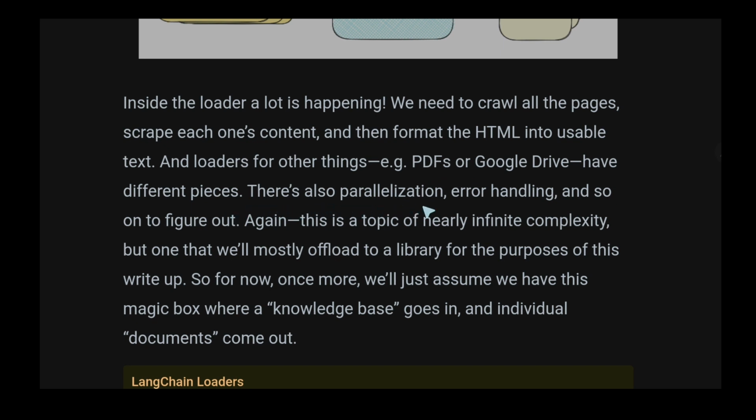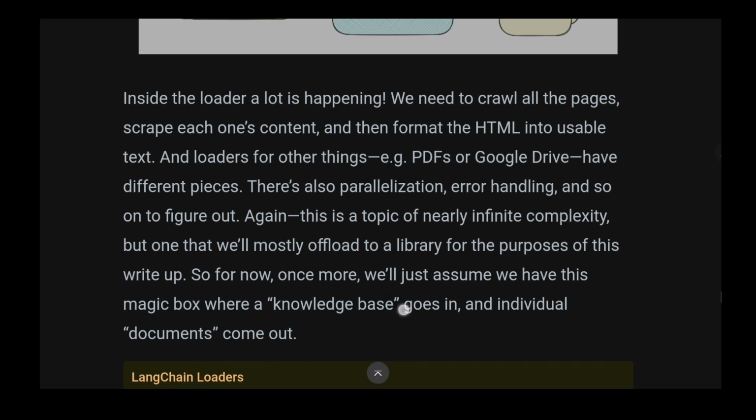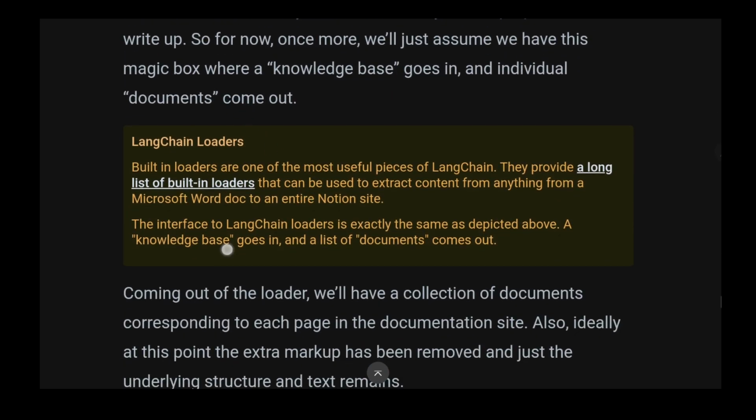There's also parallelization, error handling, and so on to figure out. Again, this is a topic of nearly infinite complexity, but one that we will mostly offload to a library for the purpose of this write-up. So for now, once more, we'll just assume we have this magic box where the knowledge base goes in and individual documents come out.